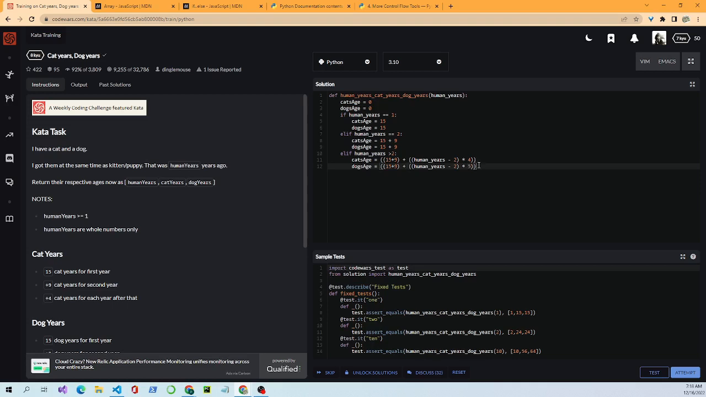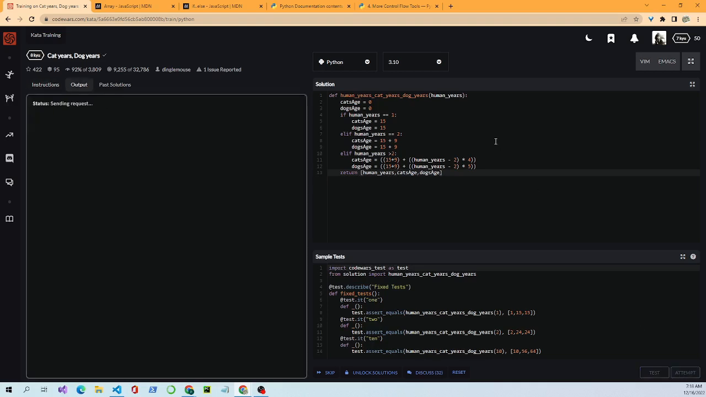Right. Okay. And then we will return what we have found out. So return, kind of the same way as in JavaScript: human years, cat's age, dog's age. All right. So this should return a list that has the human years, cat's age, and the dog's age based on whatever this variable is at the time. Let's test it and see what we got.